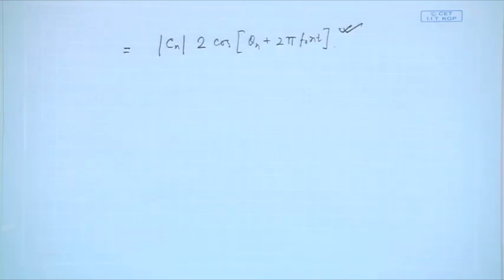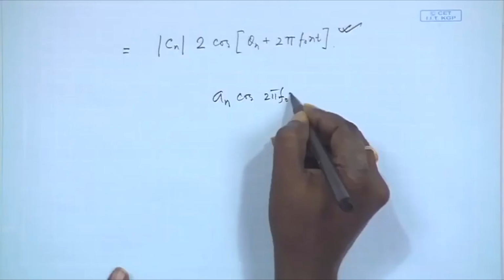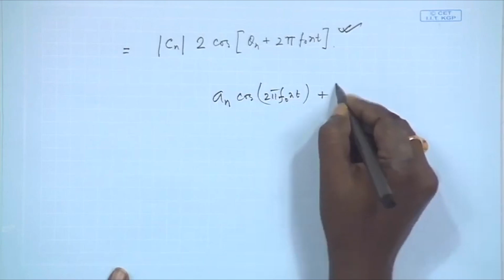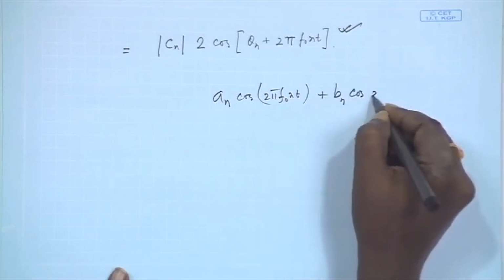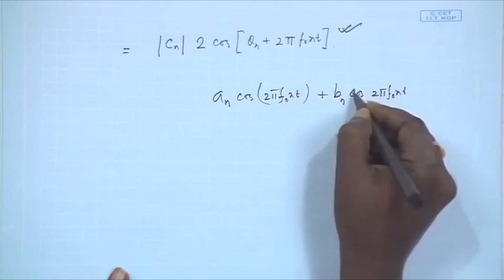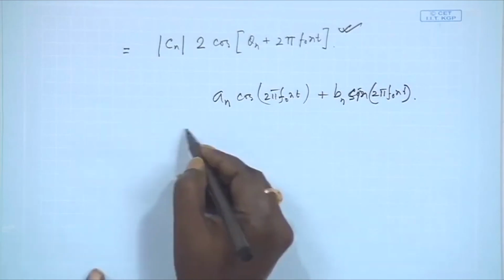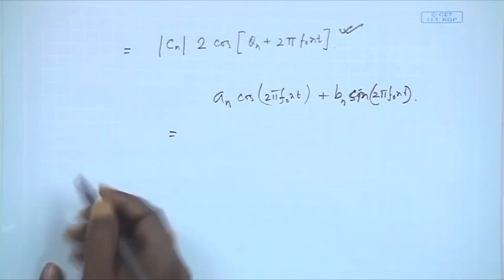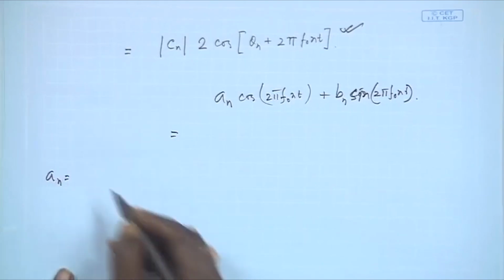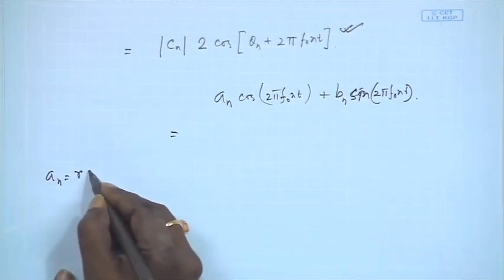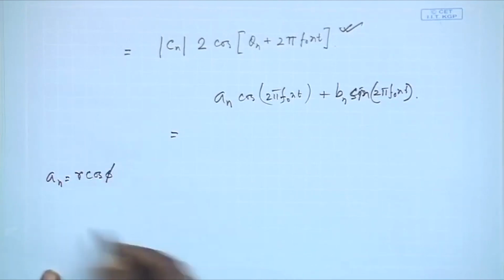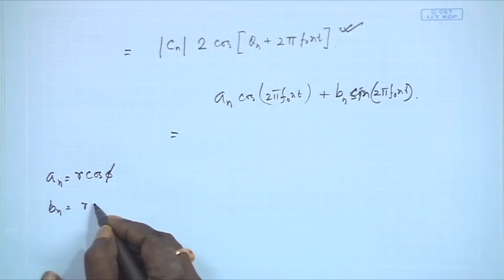Okay. Similarly, for the trigonometric series, for every nth value I will be getting one a n cos 2 pi f0 n t plus b n sin 2 pi f0 n t. Now, a n I can write as some r cos phi, and b n I can write as r sin phi.